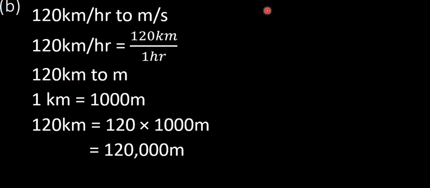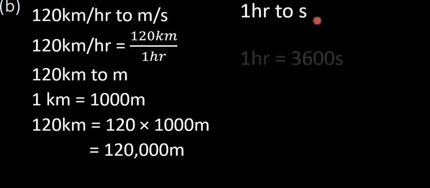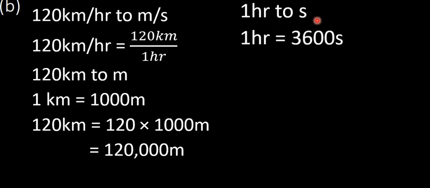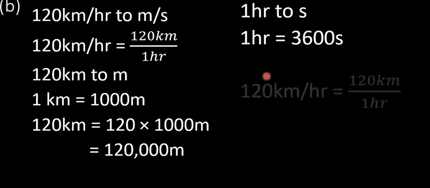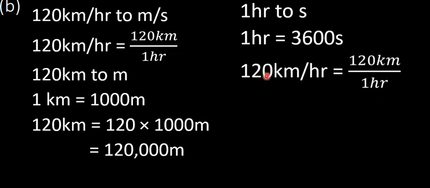Then we're also going to convert the 1 hour to seconds. We know that 1 hour is equivalent to 3,600 seconds. It's very important for you to know that. Now we are going to substitute here. So we have 120 kilometers per hour equivalent to 120 kilometers divided by 1 hour. This is 120,000 meters and this is 3,600 seconds.